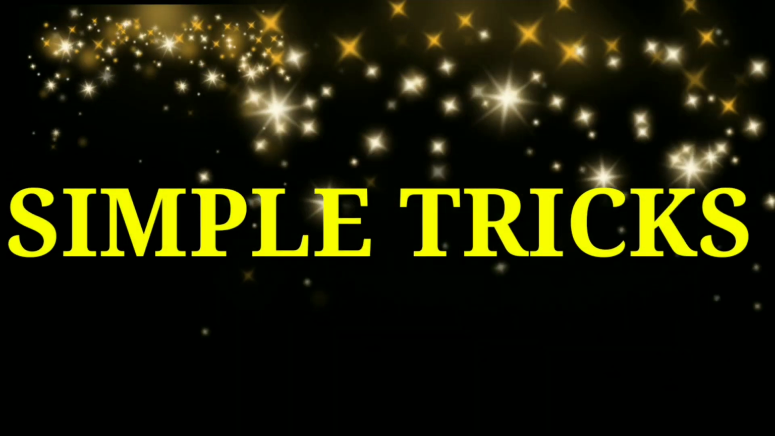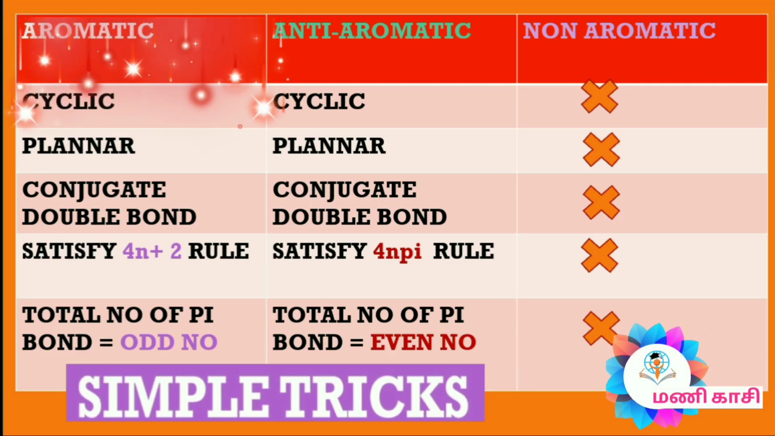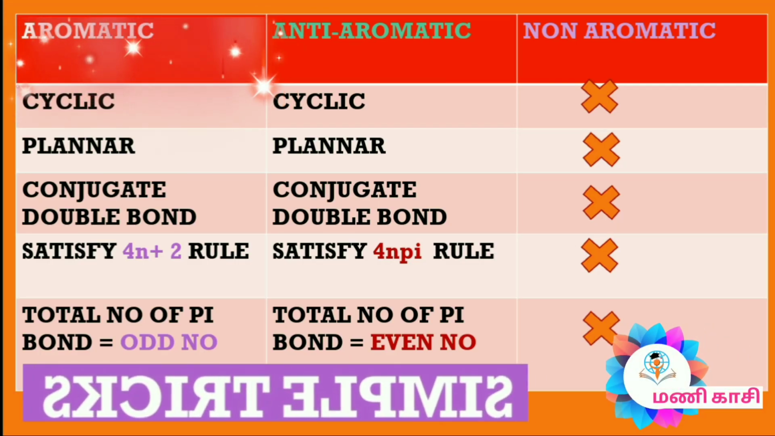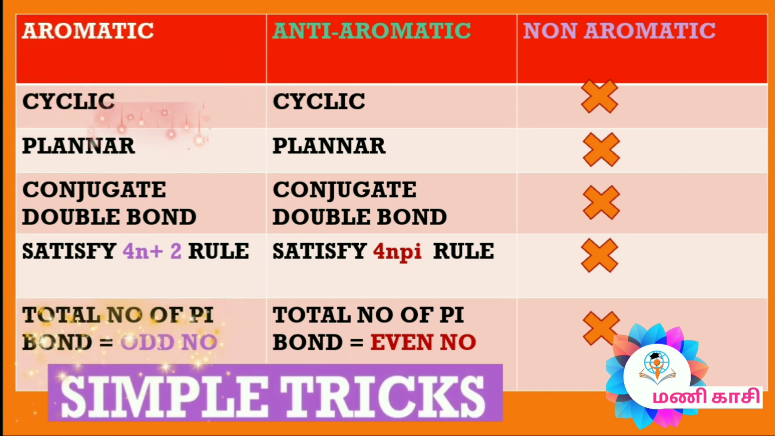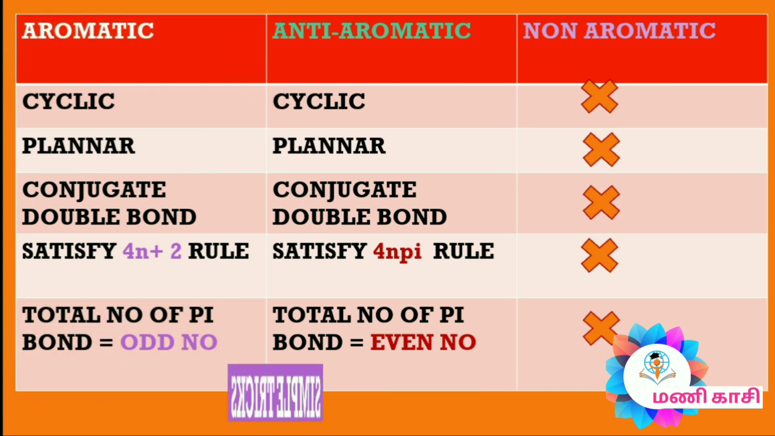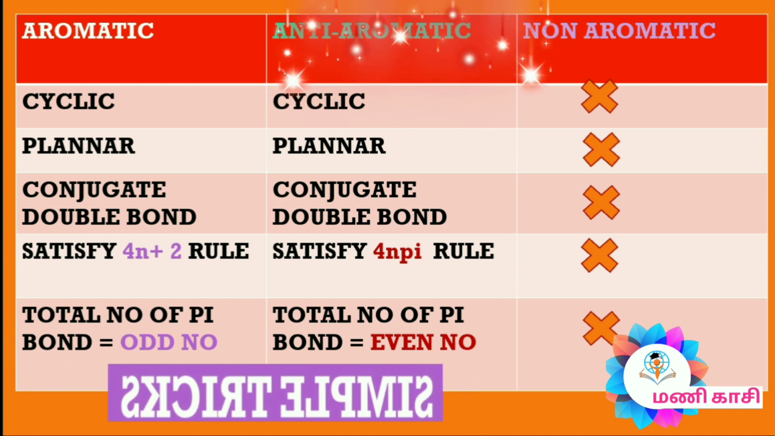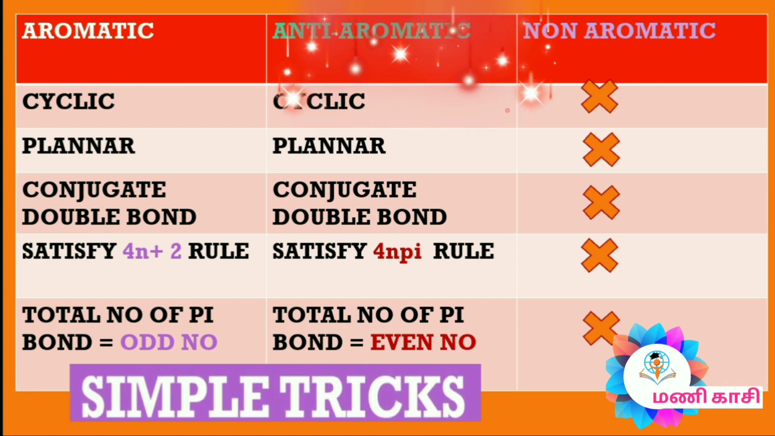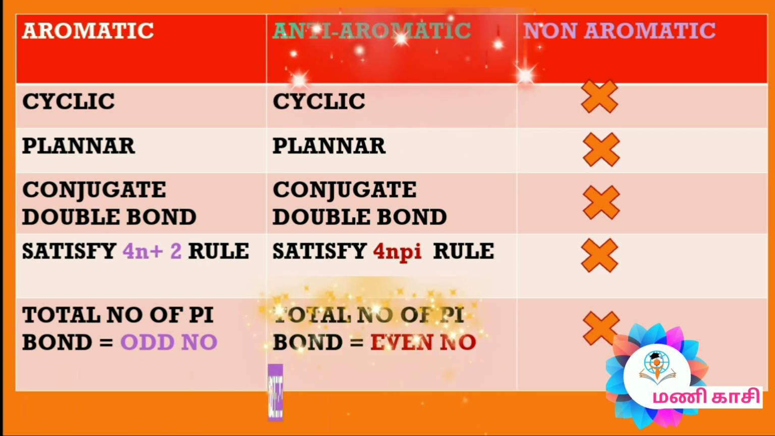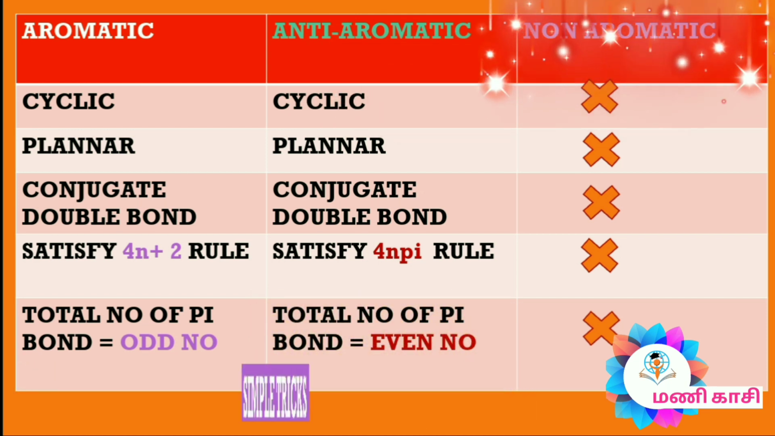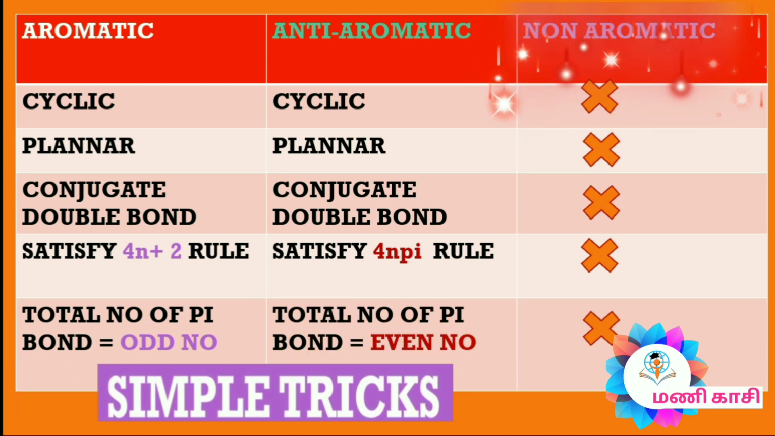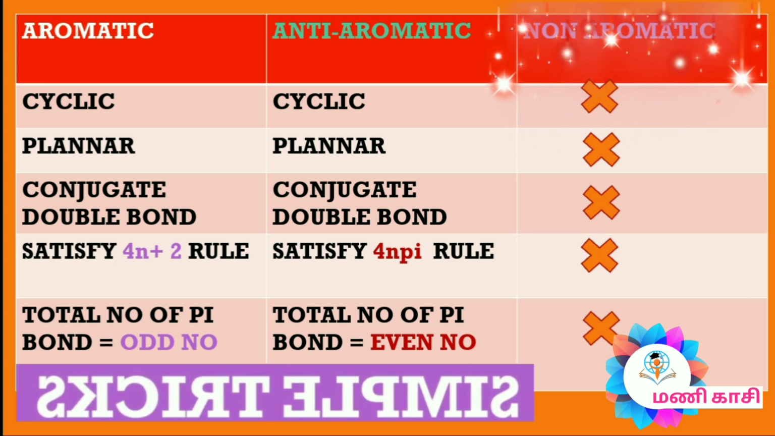Simple tricks of aromaticity. If the compound is cyclic, planar, has conjugated pi bonds, and satisfies the 4n plus 2 rule, with the total number of pi bonds odd, it is aromatic. If the compound is cyclic, planar, has conjugated double bonds, satisfies the 4n pi rule, and the total number of pi bonds is even, it is anti-aromatic. If it fits none of these rules, the compound is known as not aromatic.